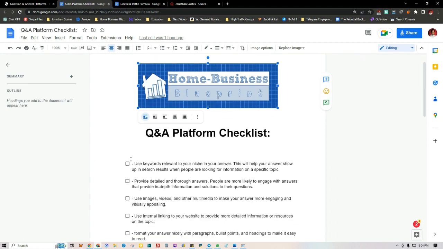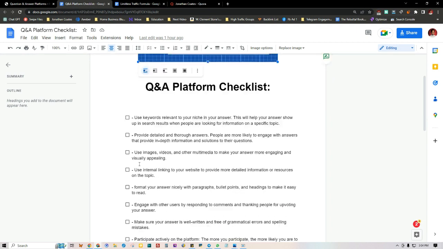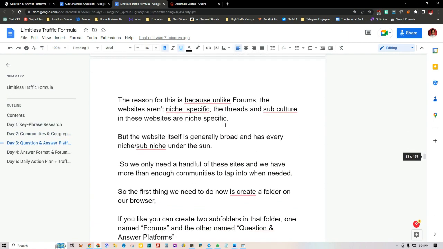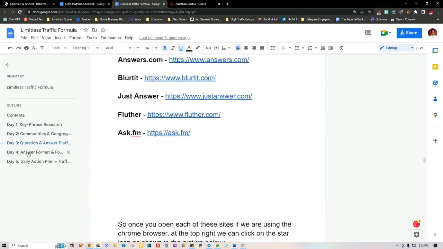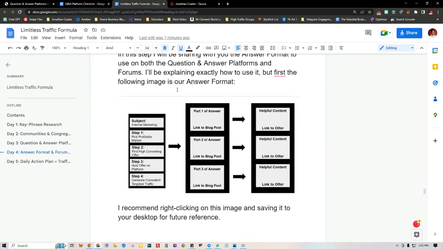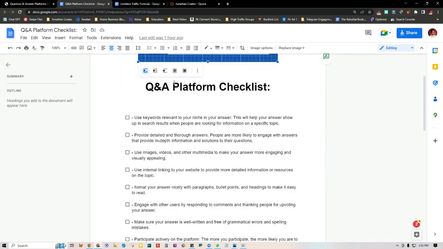What we want to be doing in our answers. Now, this is something brand new that I highly recommend that you do in regards to your answers. So you're going to be using this layout that's provided in the LTF. Let's go back to the answer format and this picture here. You can use this template, and as you structure your answers like this, you want to go down this checklist.